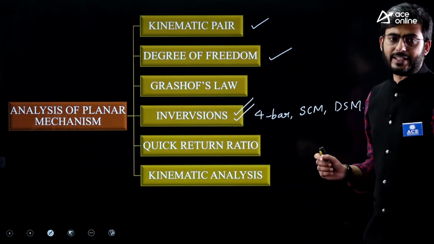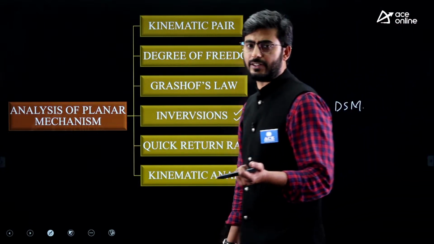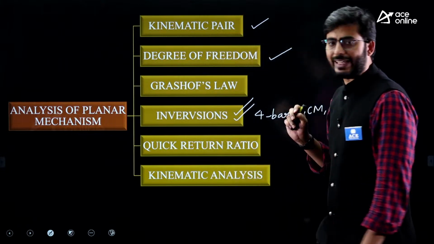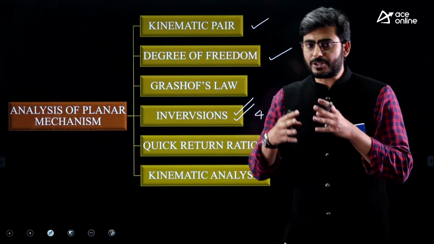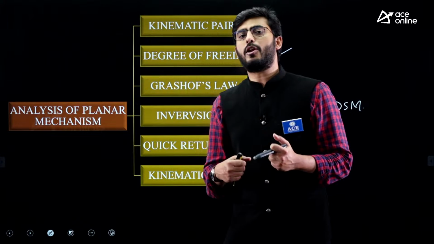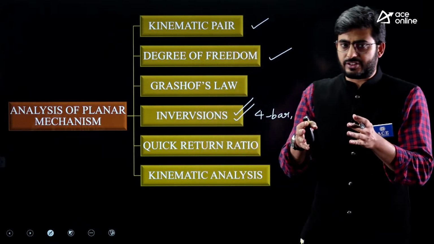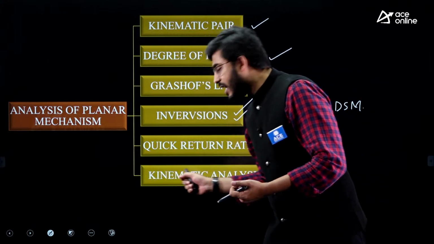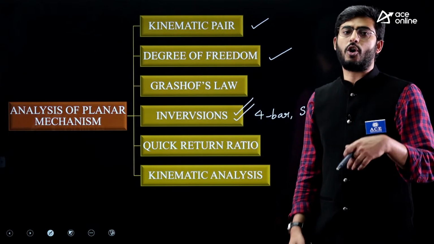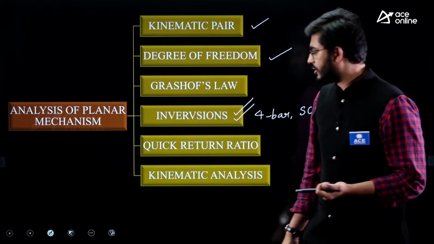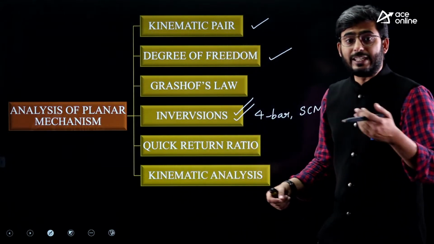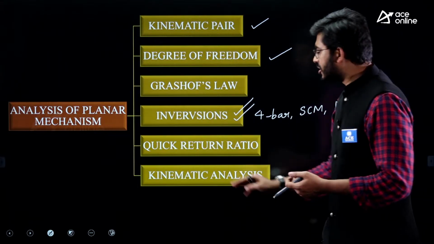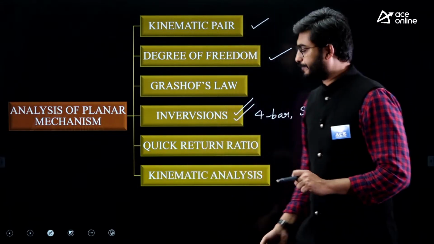Next is kinematic analysis, that is velocity and acceleration analysis. From this chapter, they have asked how many instantaneous centers would exist for a given linkage, or what the components of acceleration are, such as radial acceleration or tangential acceleration, and especially they might ask about the direction of Coriolis acceleration. The questions are kept very simple.